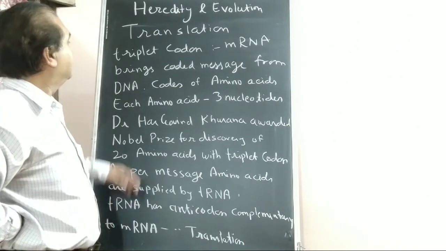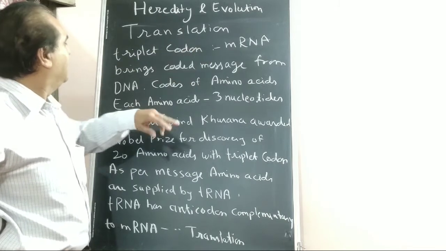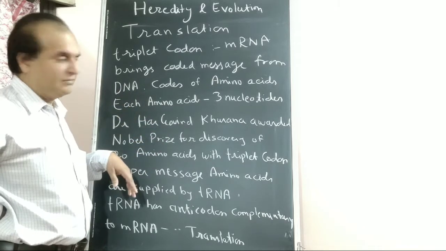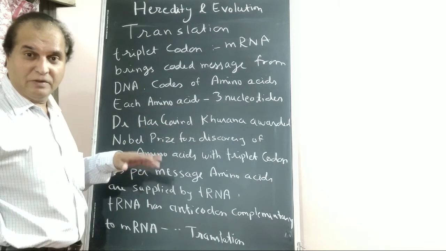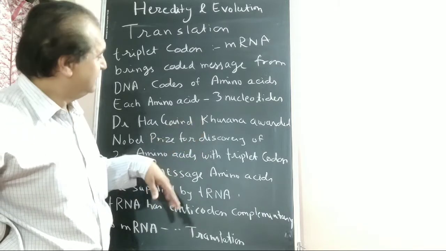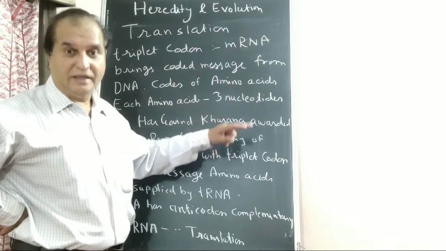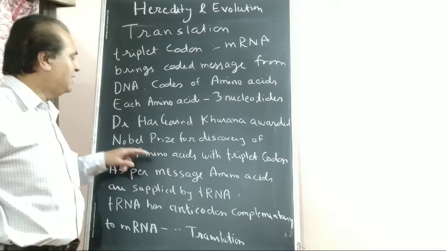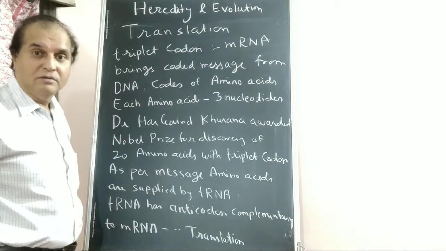Translation. What is translation? What is a triplet codon? First understand. mRNA brings the coded message from DNA. Now there are 20 amino acids. Different codes for different amino acids in human beings. Each amino acid has 3 nucleotides. Dr. Hargobind Khurana was awarded the Nobel Prize for the discovery of 20 amino acids with triplet codon.